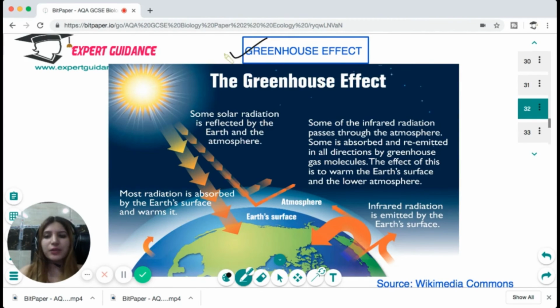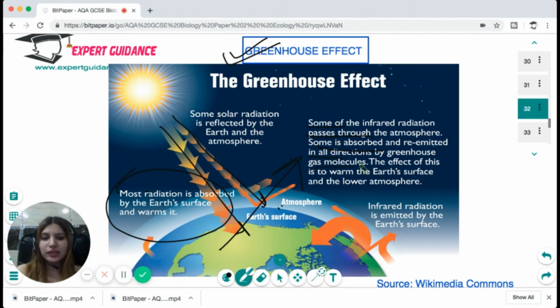Now, what is the greenhouse effect? If you look at this diagram, the solar radiation comes to the Earth's atmosphere and the Earth reflects it back. Now, most of the radiation is not allowed to reflect back. Some of the infrared radiation passes through the atmosphere, some is absorbed and re-emitted in all directions by greenhouse gas molecules. The effect of this is to warm the Earth's atmosphere.